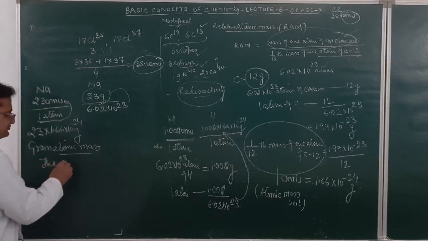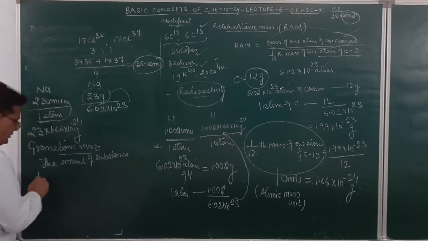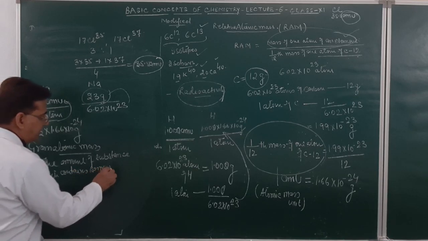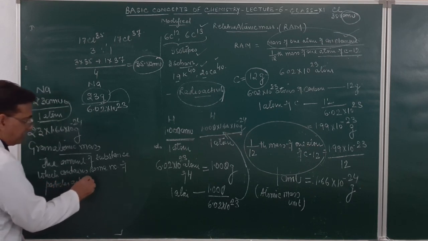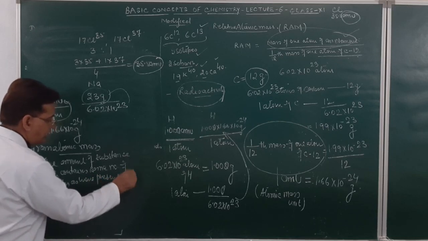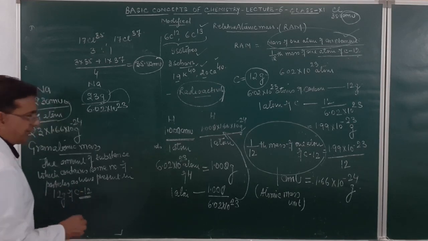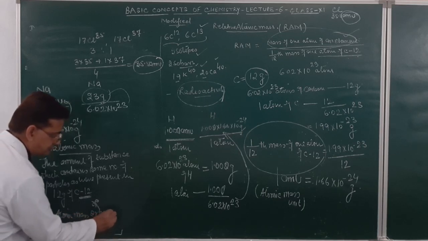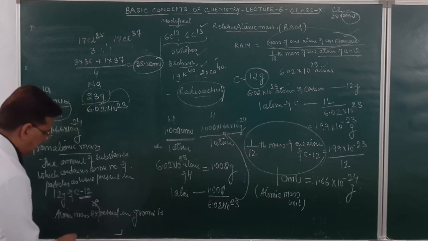So the amount of substance which contains same number of particles as were present in 12 gram of carbon 12 is called as the gram atomic mass, or atomic mass expressed in grams is called gram atomic mass.